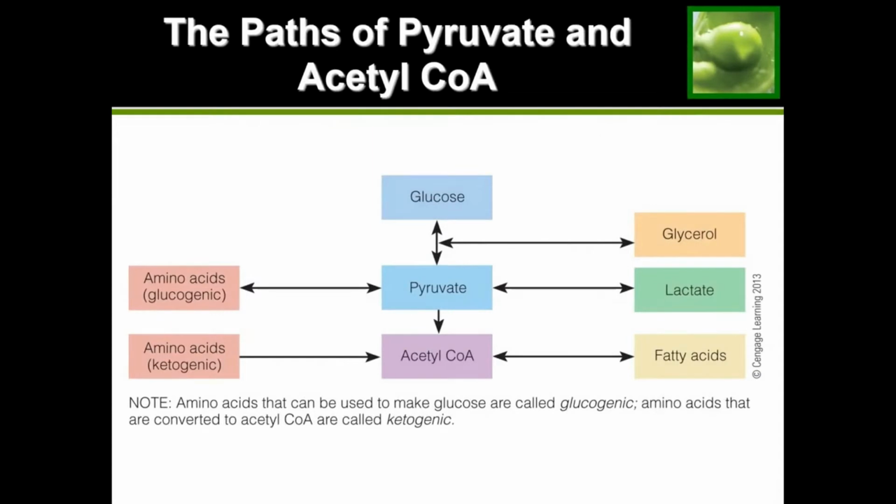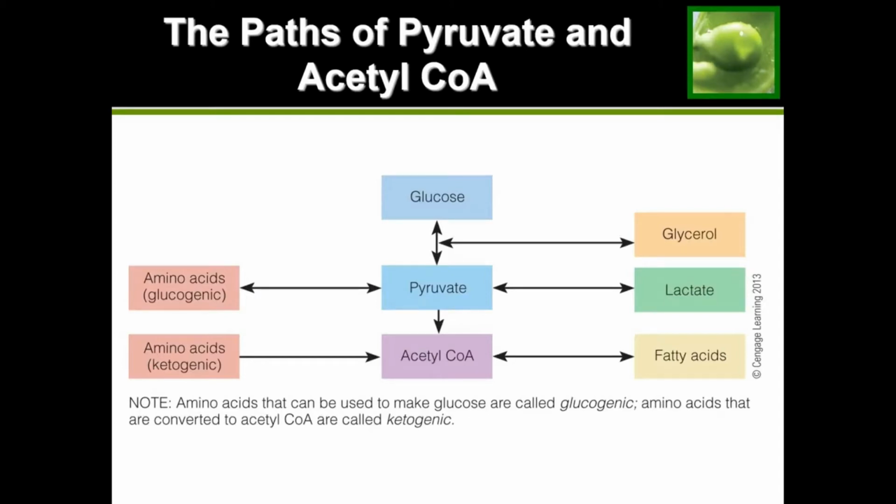So when you take a look over here, this is a slide that we saw before, but just taking a look back at it, if you take a look at acetyl-CoA, the step from acetyl-CoA to fatty acids is reversible. And so that tells us that anything that can become acetyl-CoA can be made into fatty acids.